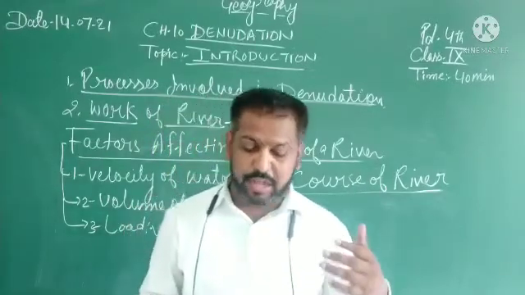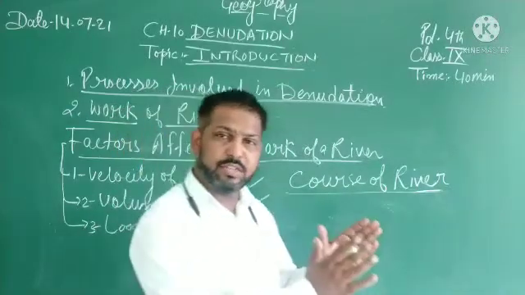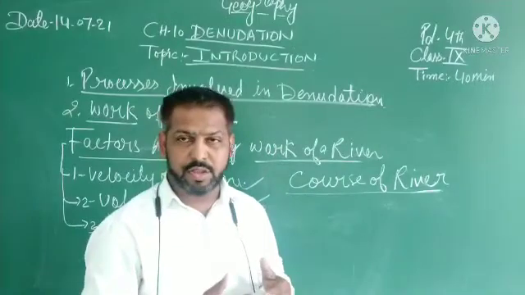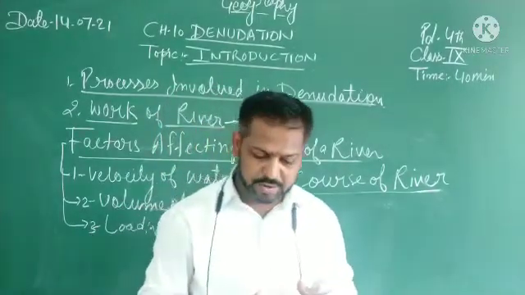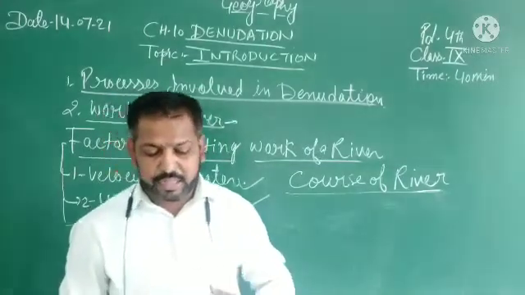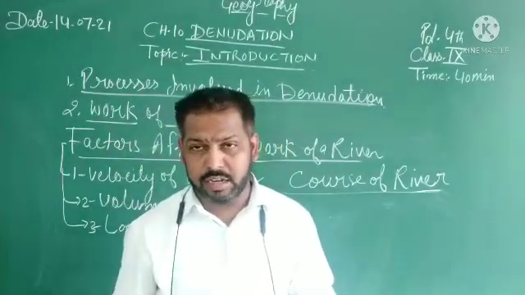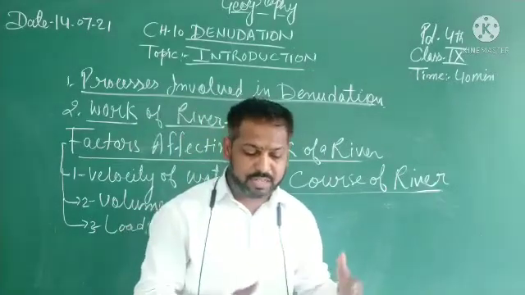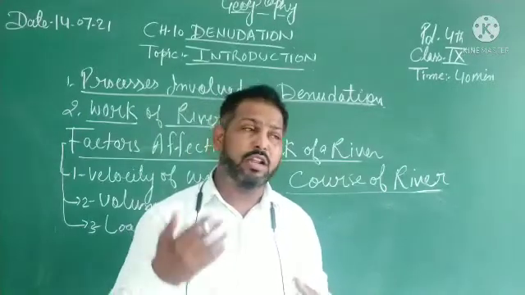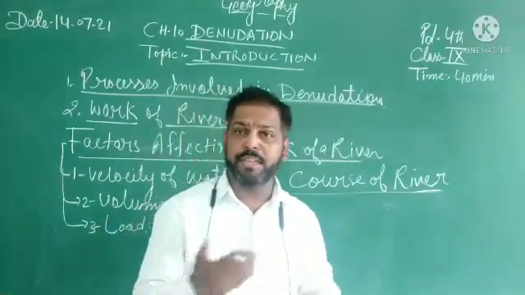The end of the river, where it disappears before joining the sea, is called its mouth. So the place before joining the sea is called the mouth of the river. The streams or small rivers which join the main river are called the tributaries of the main river, or you can say the sub parts of the main river.